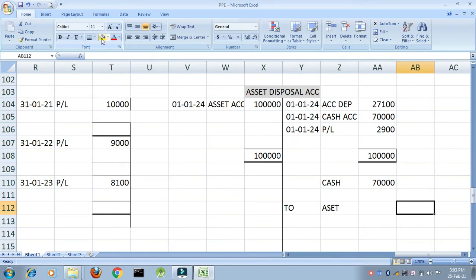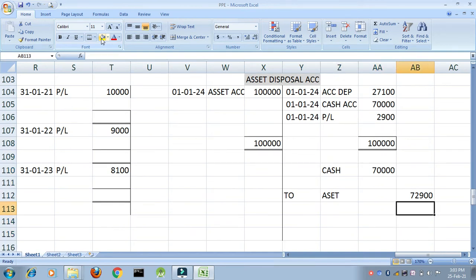Asset is how much? My asset is 1 lakh minus 27,100, right? How did I get this? It is the cost less accumulated depreciation, right? Cash I have received 70,000, asset I have sold 72,900, balance is what? My profit or loss account, which is 2,900.